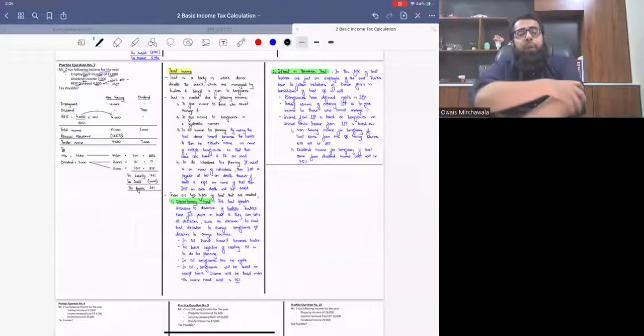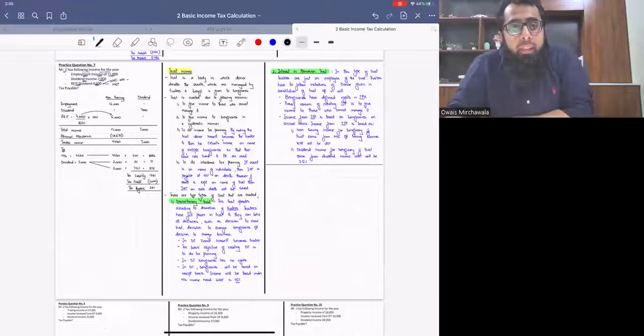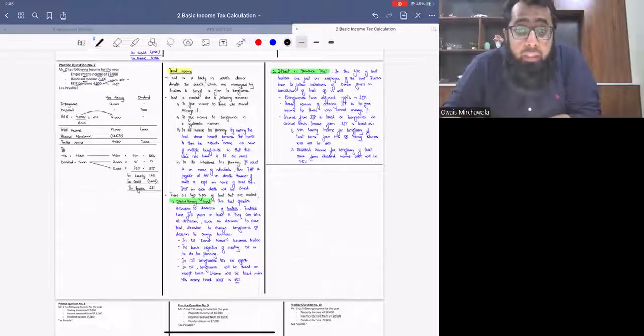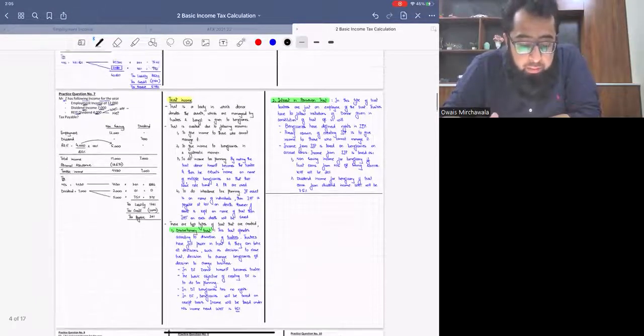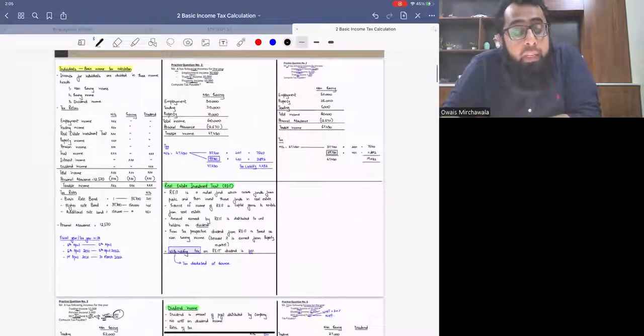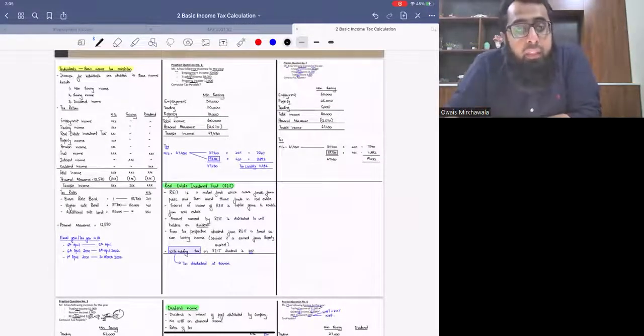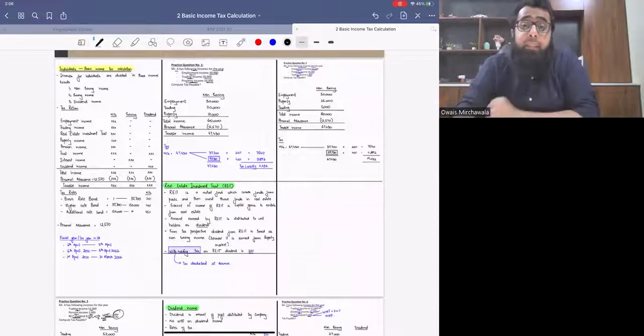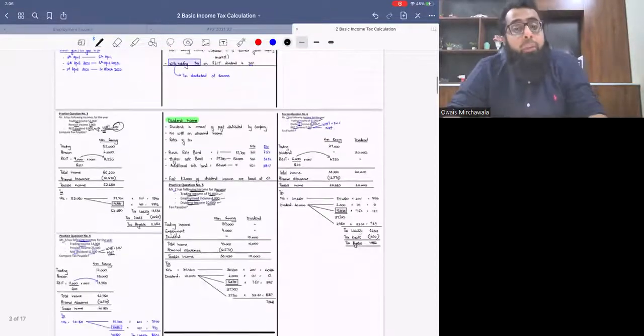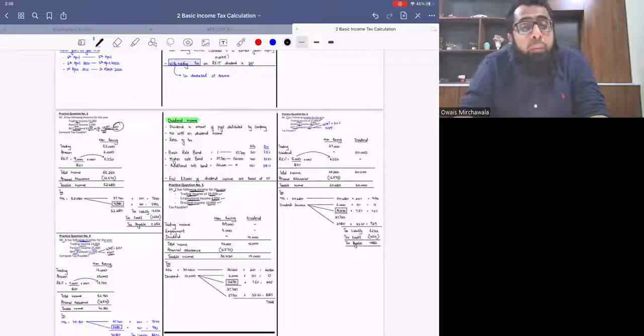Okay, so in the last class, we were discussing our chapter of basic income tax calculation. I hope you all remember, and you all must have done a revision also. So in this chapter, we discussed how a tax return looks like. We discussed three heads of income: non-saving, saving, dividend. We had a discussion on personal allowances, tax bands, real estate investment trust. On every step, we were doing practice questions.